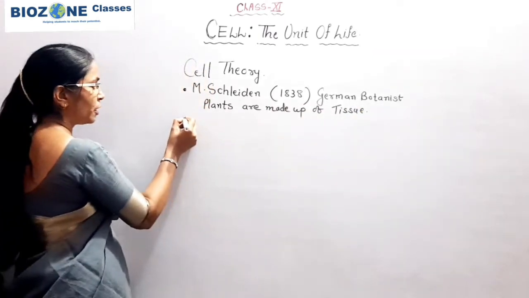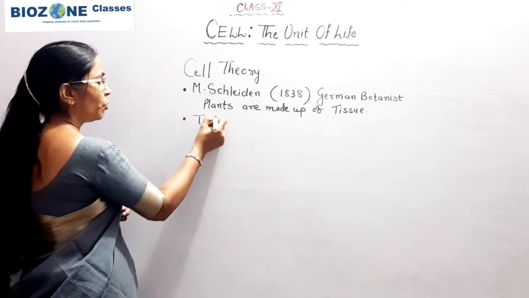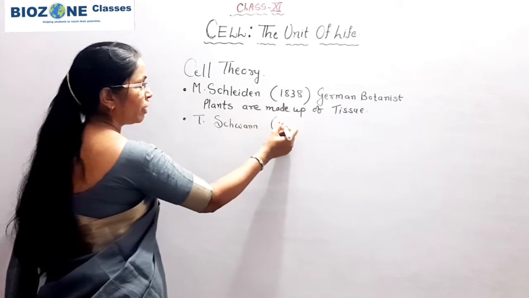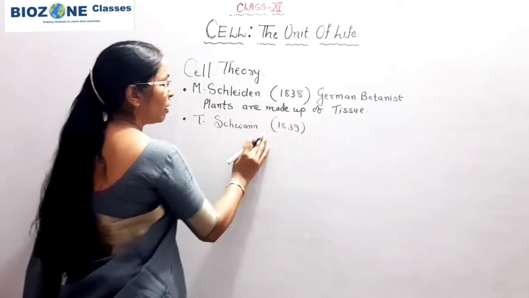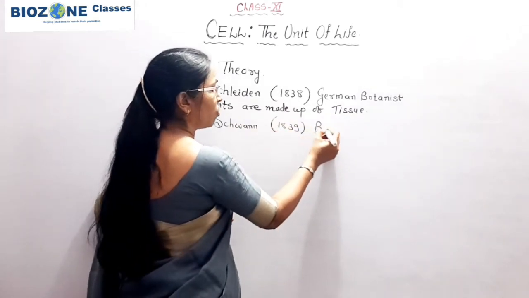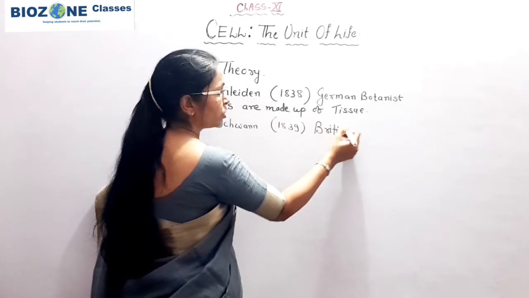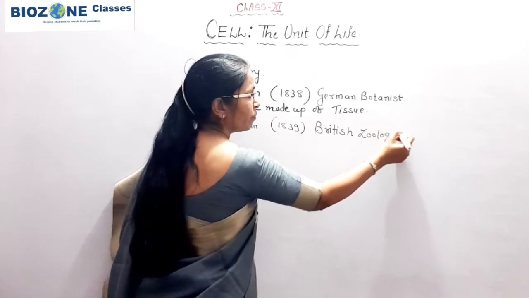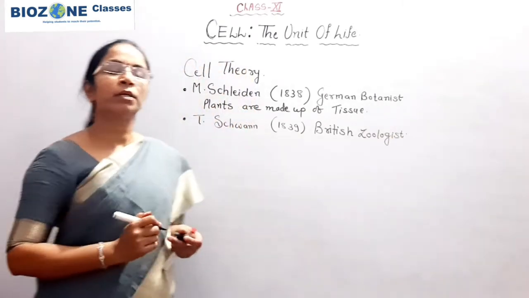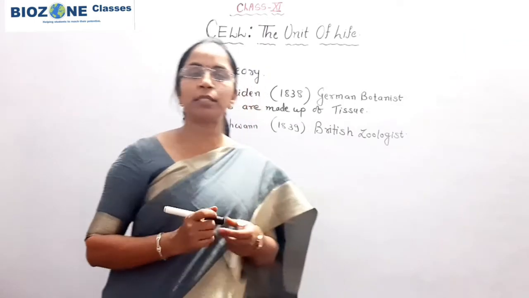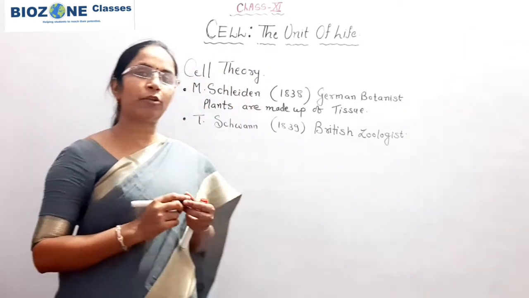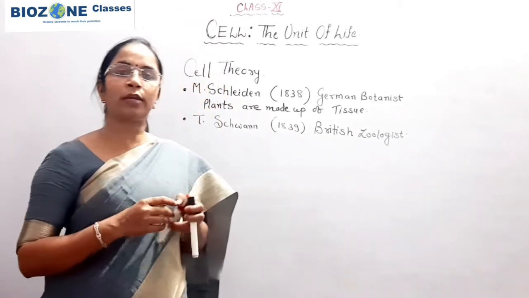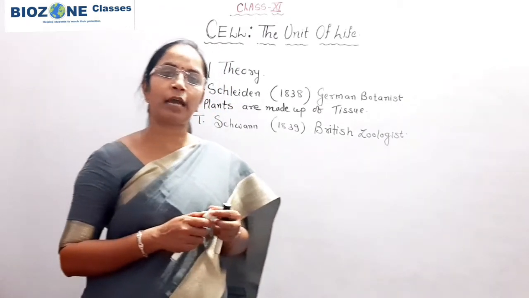The other scientist, Theodor Schwann, in 1839, and Schwann was a British zoologist. He observed that the body of animals is made up of multicellular structures or multiple cells, and secondly that organ systems are present in animals.